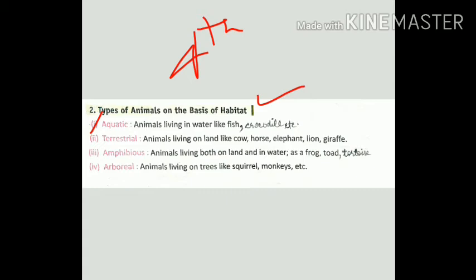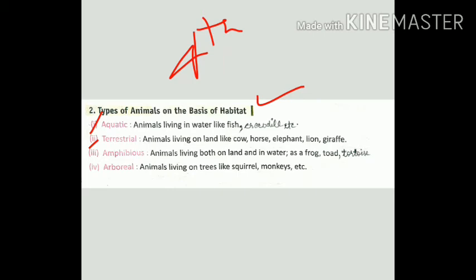Aquatic means that live in the water, like fish, crocodile, alligator, turtle, seahorse. Next is terrestrial, meaning that live on the land, plain land or dry land, like cow, horse, elephant, lion, giraffe. These live in common places. But camel and ostrich are found in the desert areas. Both are considered terrestrial animals.